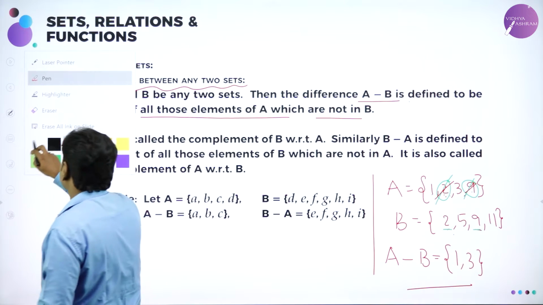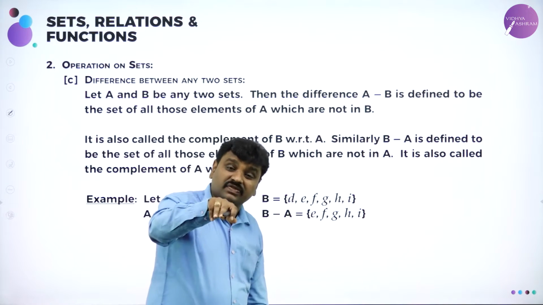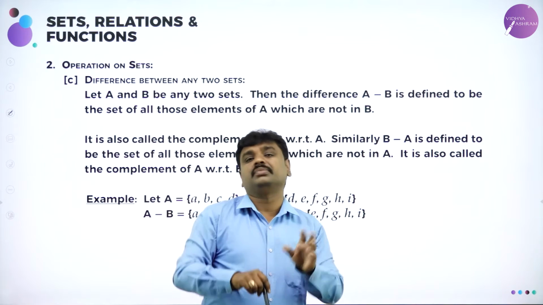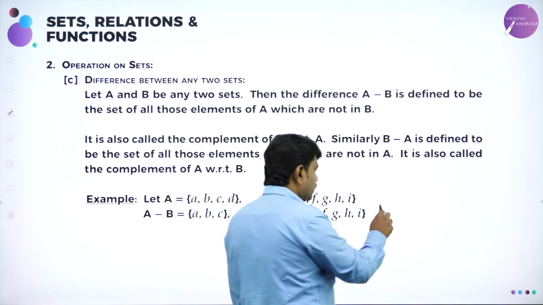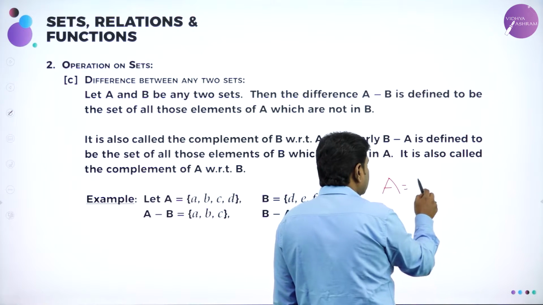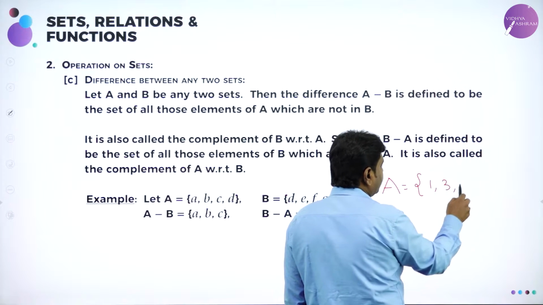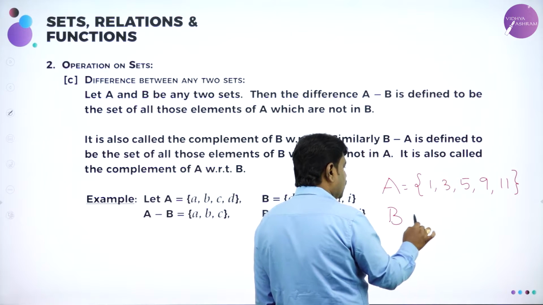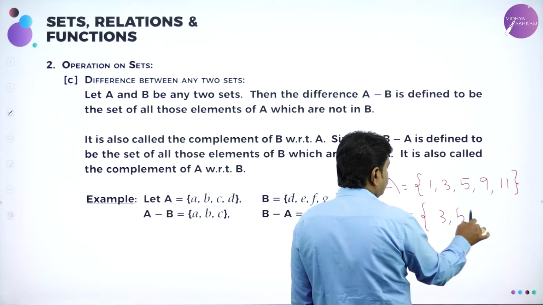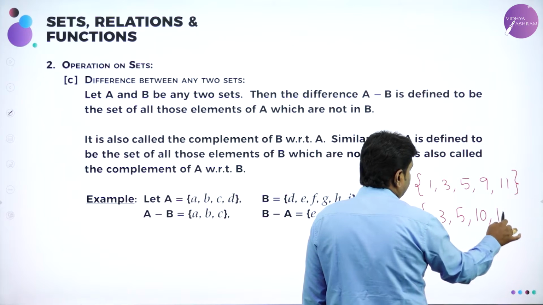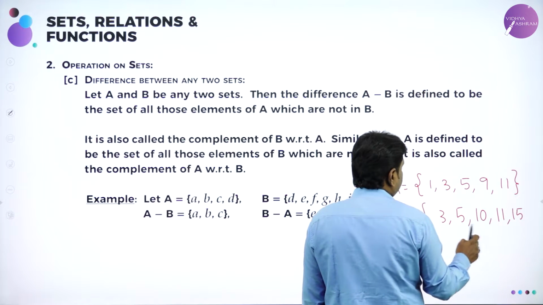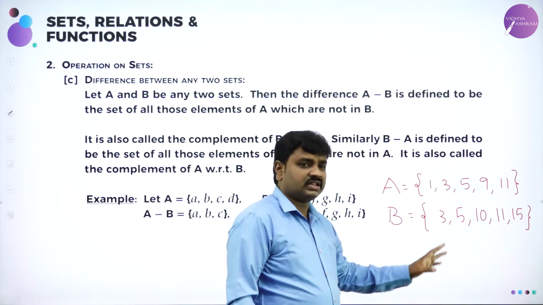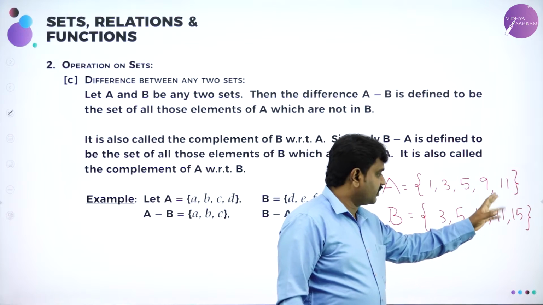Similarly, B minus A means write the elements of B by removing the elements of A that are present in B. For example, I'll take a set A called 1, 3, 5, 9, 11. Then I'll take a set B called 3, 5, 10, 11, 15. I've written two sets. One is 1, 3, 5, 9, 11. The other one is 3, 5, 10, 11, 15.